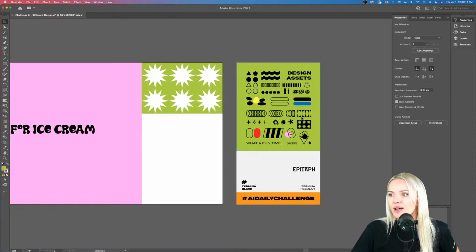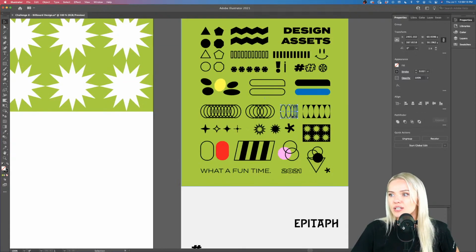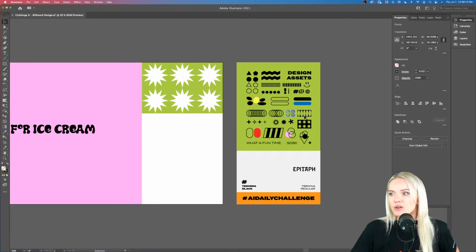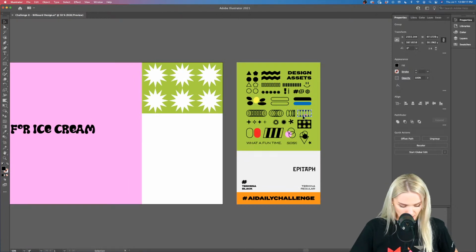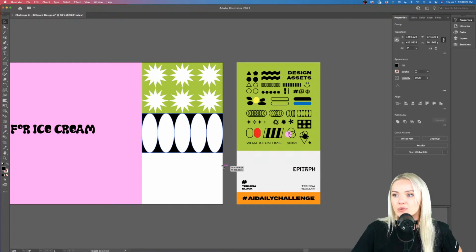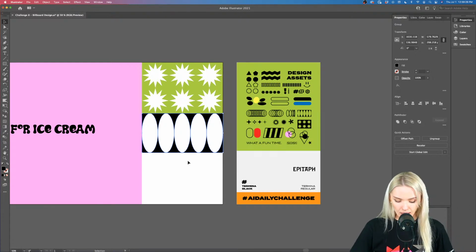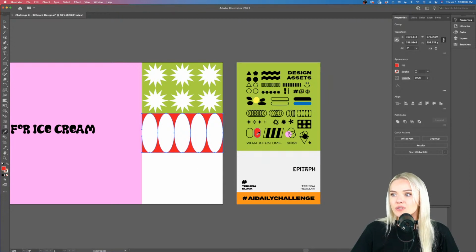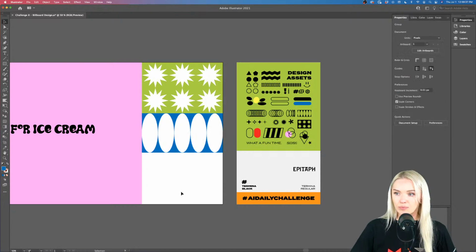Now let's grab these circles over here, or actually let's grab these. We haven't used those yet. Holding Option again, I'm going to drag and drop them up here, and holding Shift, I'm going to resize them proportionally up until the end of the page. And I'm going to again use the eyedropper tool with the letter I, and I'm going to see which color I want to use for this. Maybe the blue. I think the blue will look pretty cool.